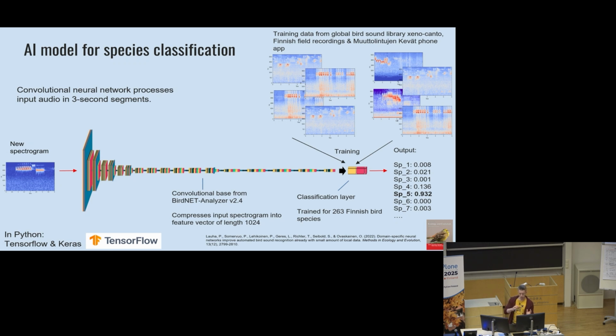Our classification layer takes as input those 1000 numbers, which describe the contents of the input spectrogram, and based on these 1000 features, it produces the final species classification. Our model has been trained to recognize 263 Finnish bird species, so basically all the bird species that you would typically see in Finland.